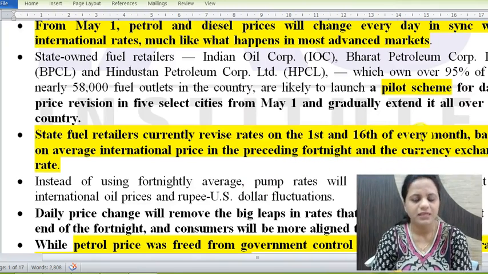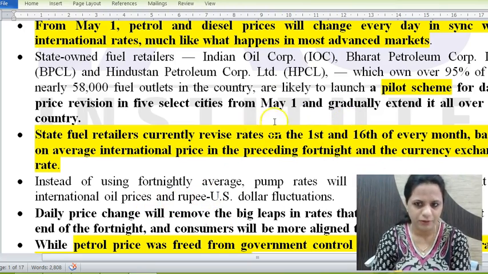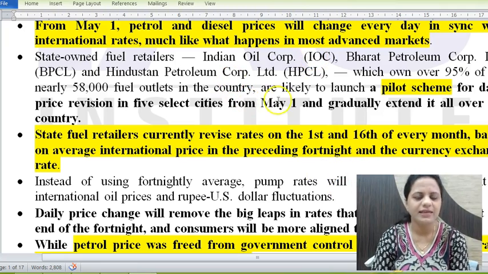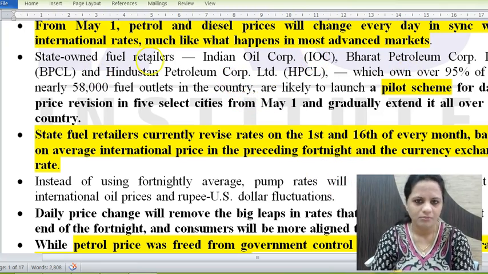So every fortnight these were changed. So then the international prices change actually daily. So when these prices were changed fortnight wise, then there would be various drastic variations also. So this would be politically difficult to bring forth. So that is why now government has decided that now prices would change every day in sync with the international norm, as rates are changed internationally and what happens in advanced markets too. So this will start as a pilot scheme and then it would go on throughout the country.